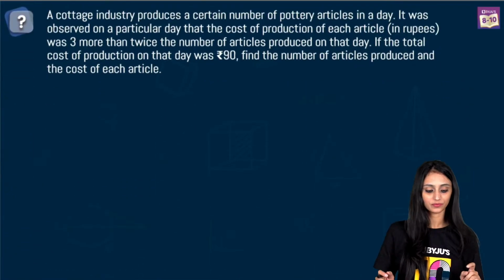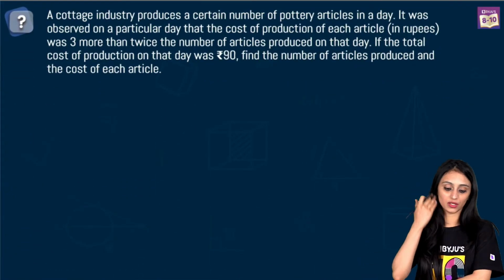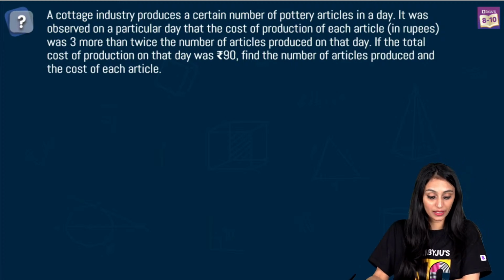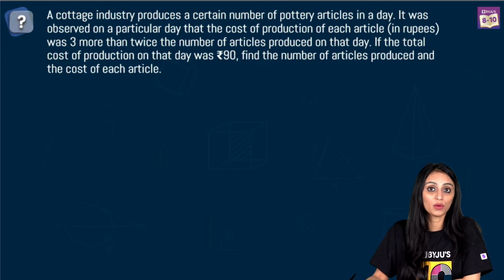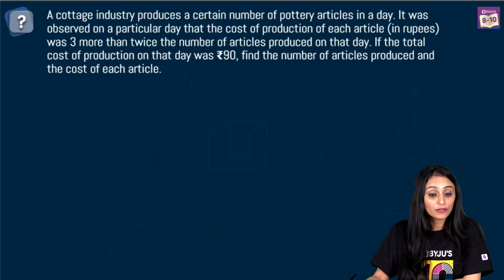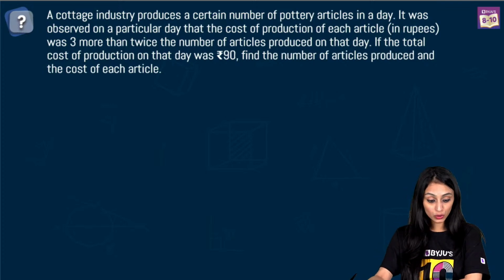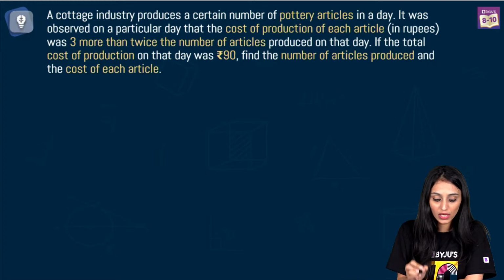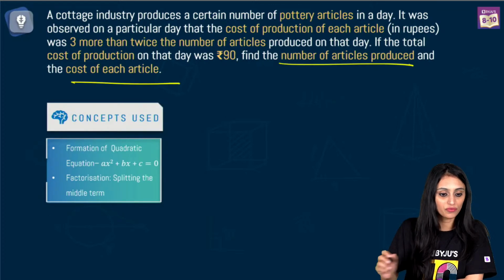This is the first question. A cottage industry produces a certain number of pottery articles in a day. It was observed on a particular day that the cost of production of each article in rupees was 3 more than twice the number of articles produced on that day. If the total cost of production on that day was rupees 90, find the number of articles produced and cost of each article. What do we need to find here? We need to find the number of articles, right? And the cost of each article.